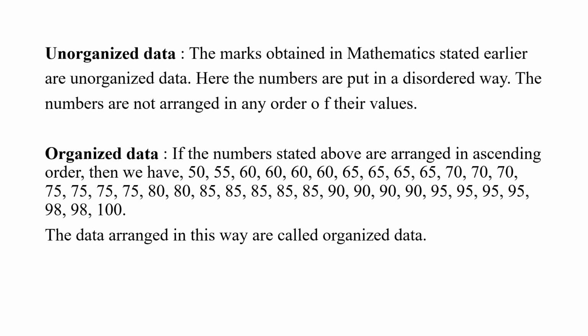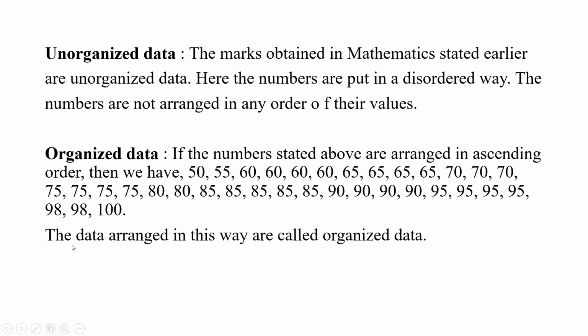Now, what is organized data? If the numbers stated above are arranged in ascending order, then we have minimum number 50, maximum 100. These are arranged in ascending order.